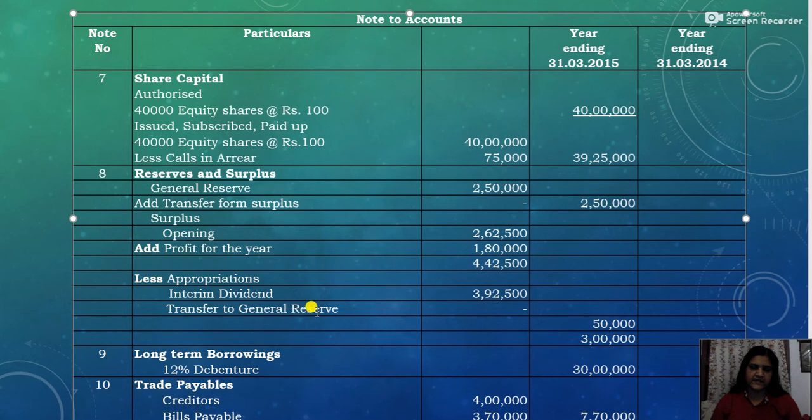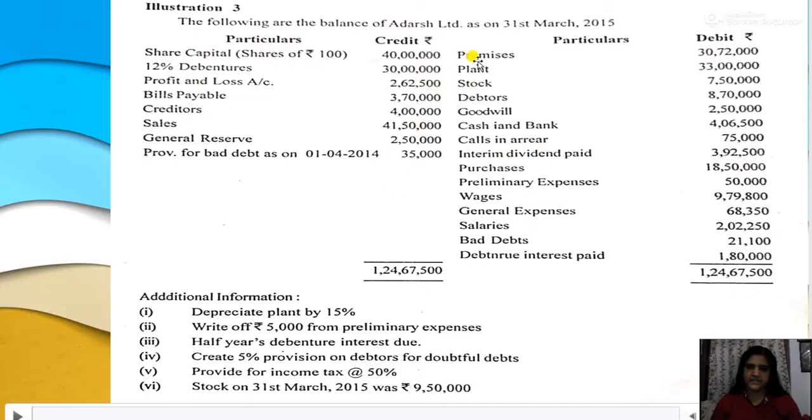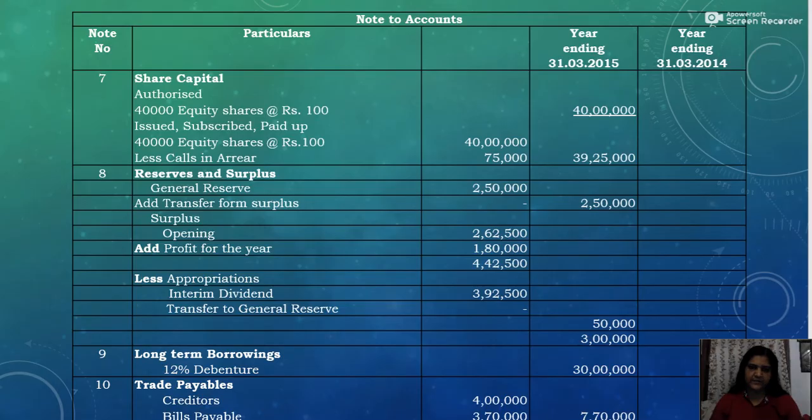No need to transfer any amount to the general reserve, so transfer to general reserve is nil. The interim dividend paid is 3,92,500, so that we have to write.